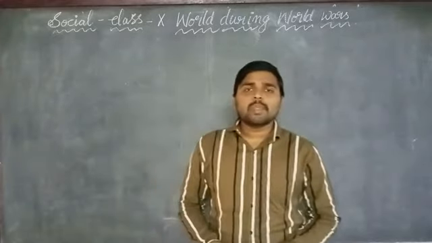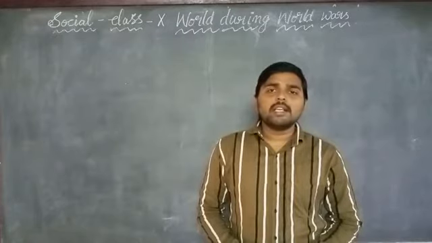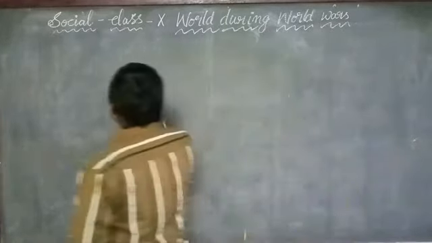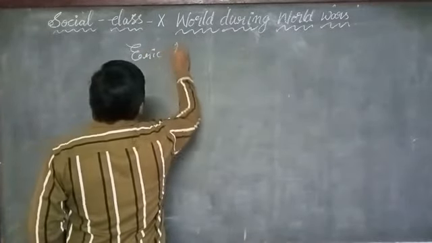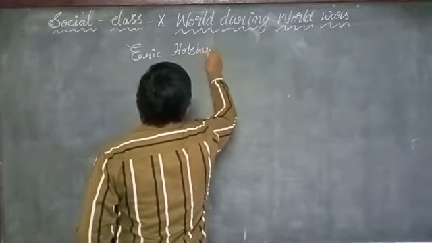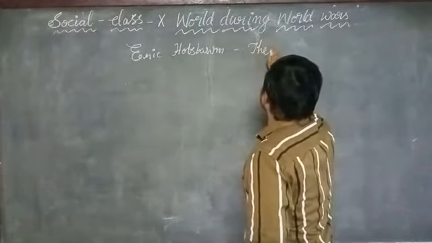That's why Eric Hobsbawm called it the age of extremes.